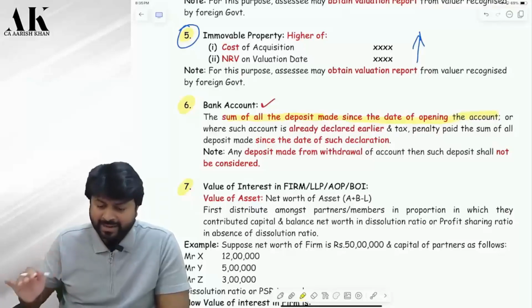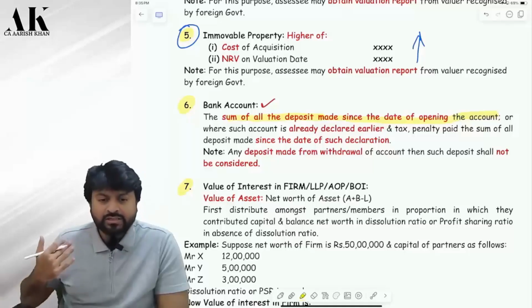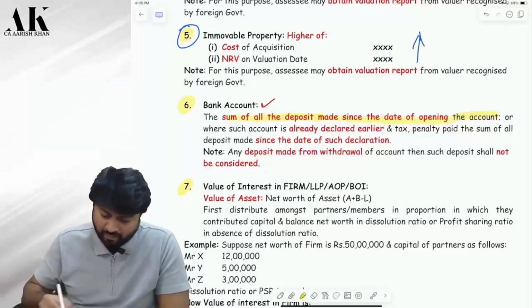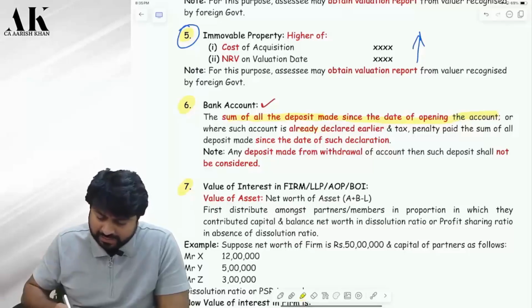Deposited, credited in the bank. You have to consider that as what? As your value. Let's read ahead. Or where such account is already declared earlier, tax and penalty paid, the sum of all deposits made since the date of such declaration.